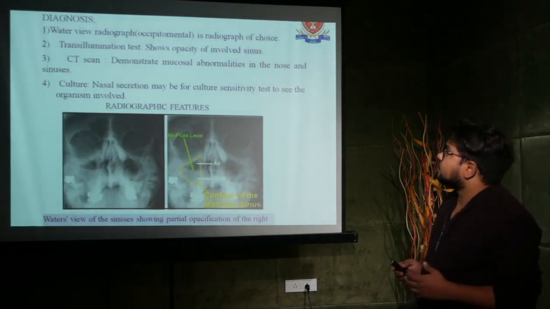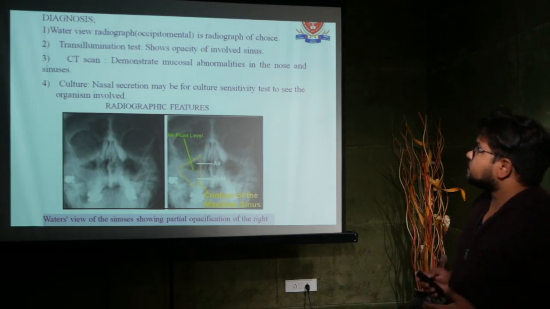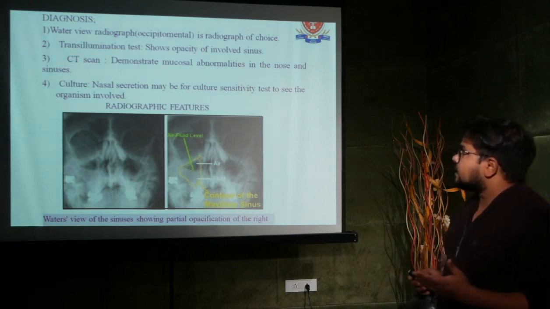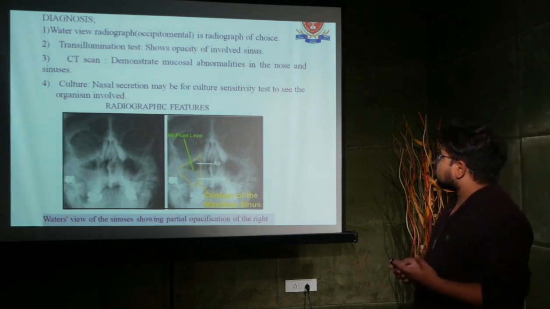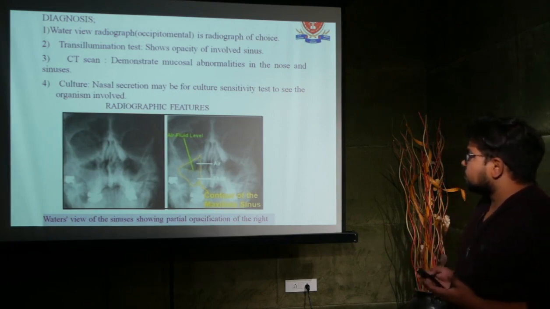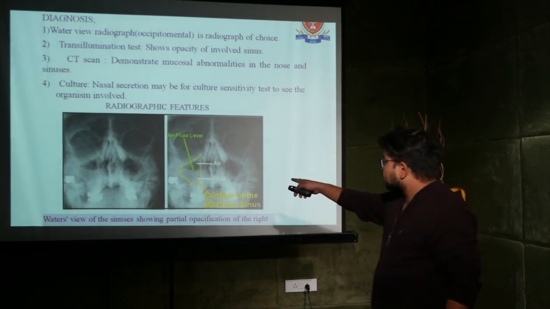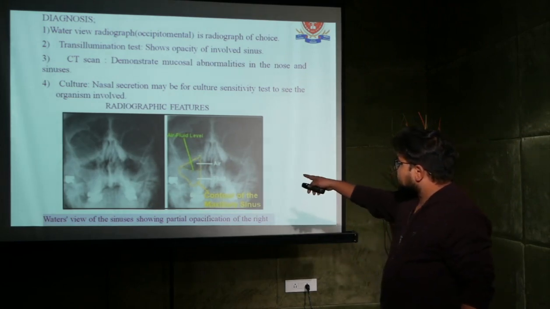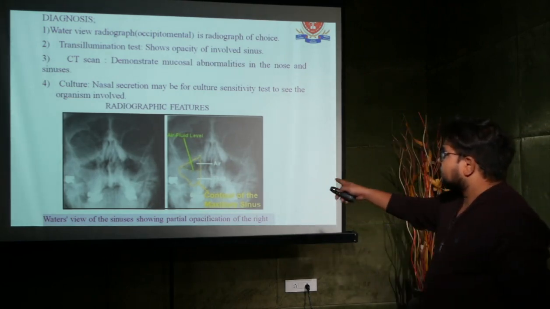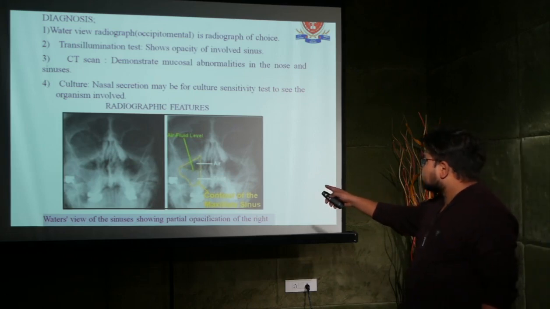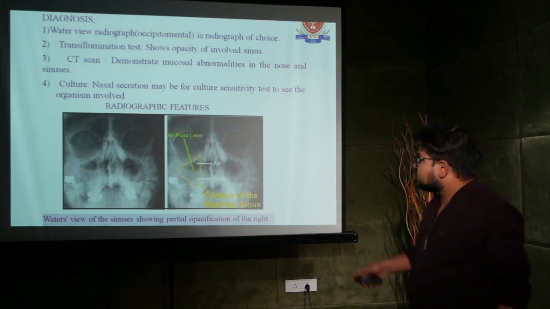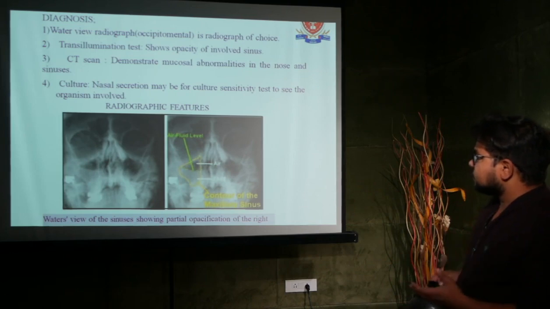The diagnosis of maxillary sinusitis is done by water view radiograph, transillumination test, CT scan, and culture of nasal secretion, maybe for culture sensitivity test to see the organism involved. This is the water view of the maxillary sinus. The black line is here, and the contrast of the maxillary sinus is opacification due to fluid.